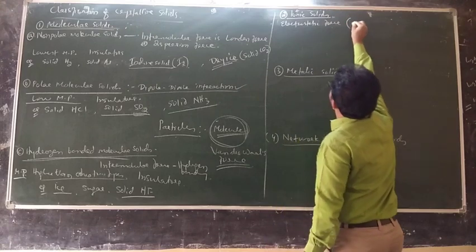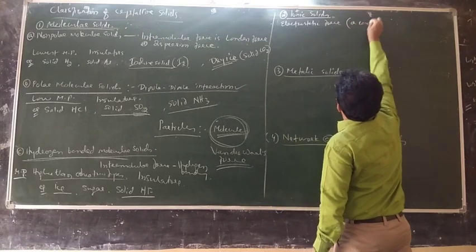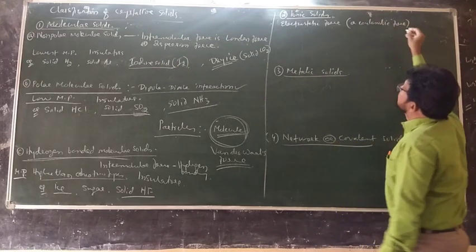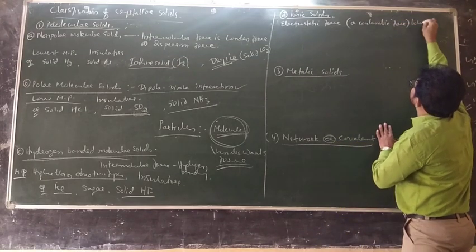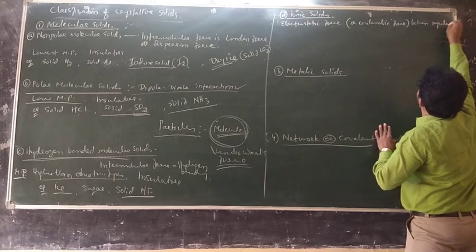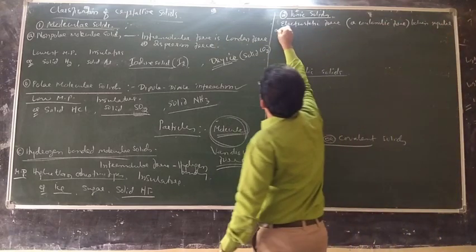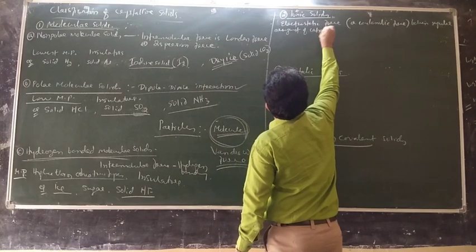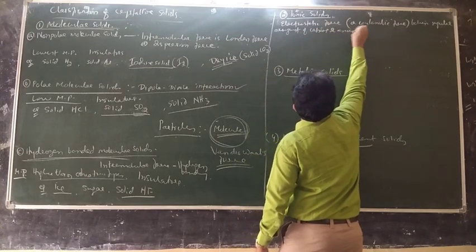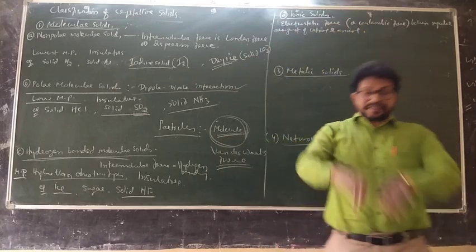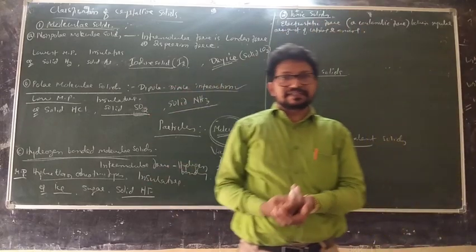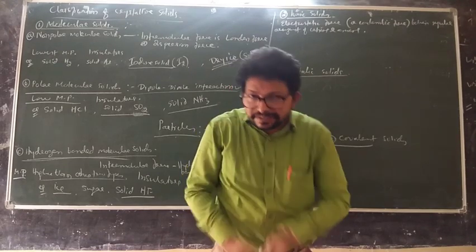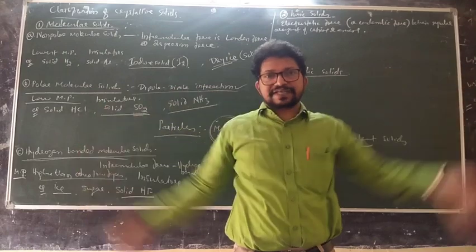Another name is Coulombic force, between the regular arrangement of cations and anions. Cations are surrounded by clusters of anions, and in turn anions are surrounded by clusters of cations.